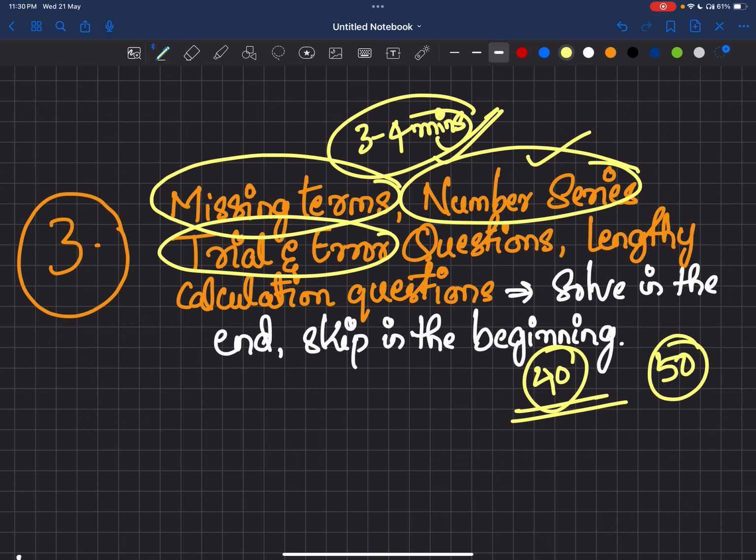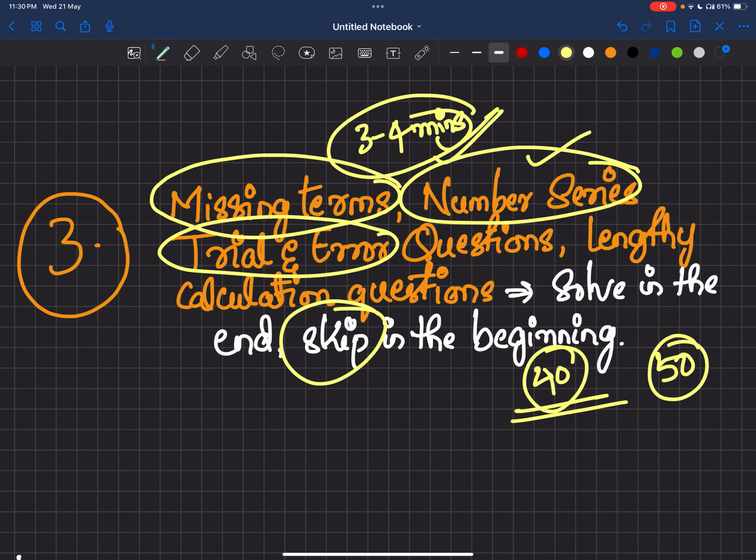So better you solve it. I'm not telling that you should not solve these questions. You either skip them in the beginning, after completing at least 40 questions including passages and everything, in 1 hour or so, you bubble it, right? Then you come to the questions which you have left. Then you can solve these questions.